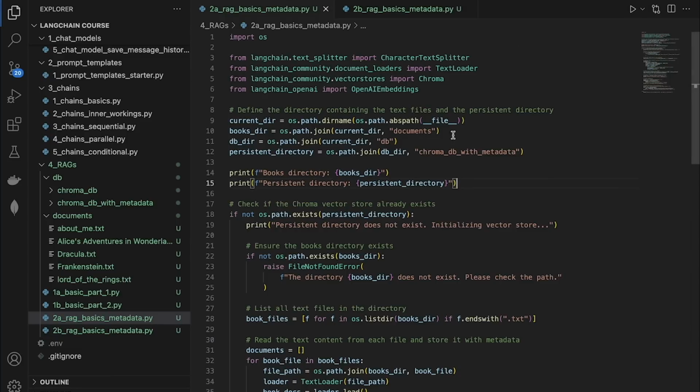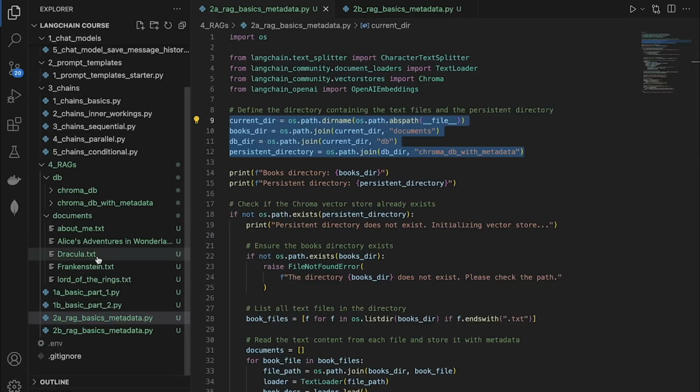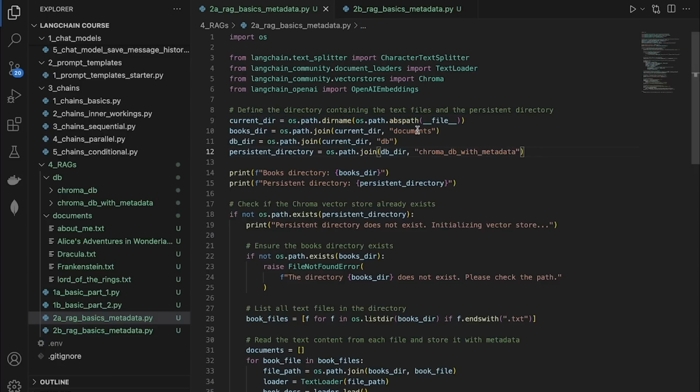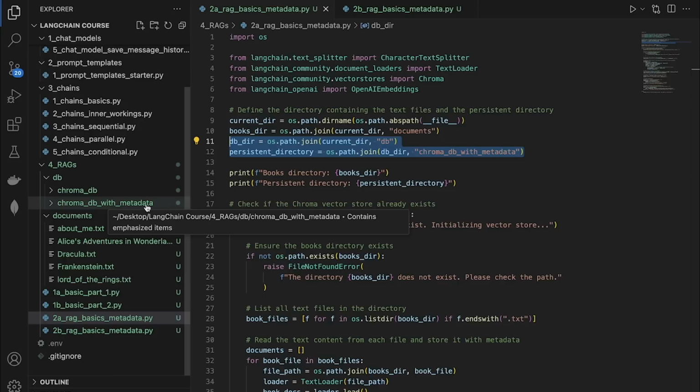First thing, we need to pull all of our new books into the vector store so that we can start asking questions, right? So I've added a few more books right here, like Frankenstein, Dracula, etc. And these are pretty long books. Now let us chunk all of these books, embed them, and then put them in the vector store. First thing, we're getting a reference to the documents directly. And then we're also telling LangChain to create our vector database containing all of these books in this new file called ChromaDB with MetaData inside of the DB folder.